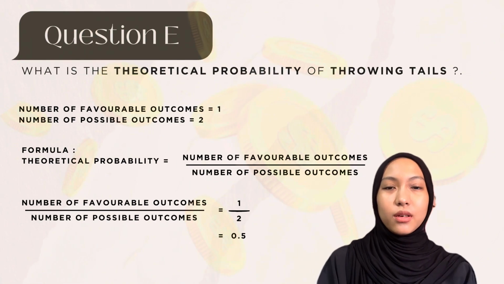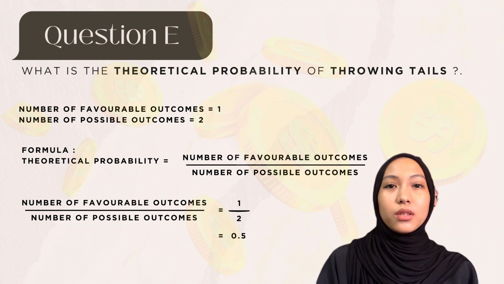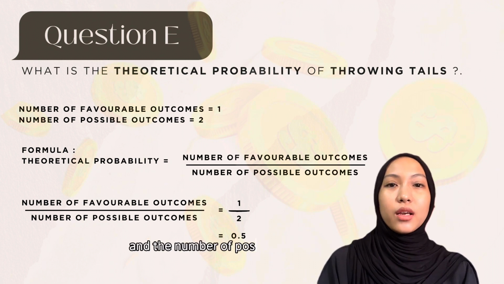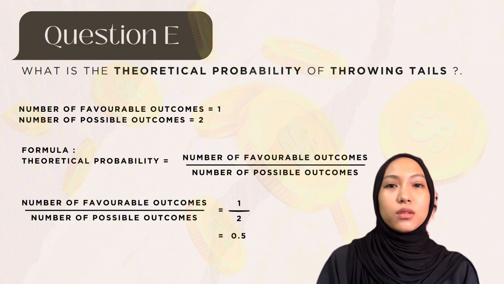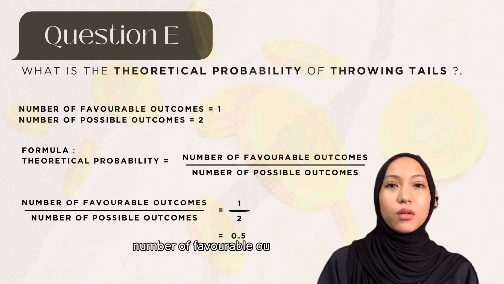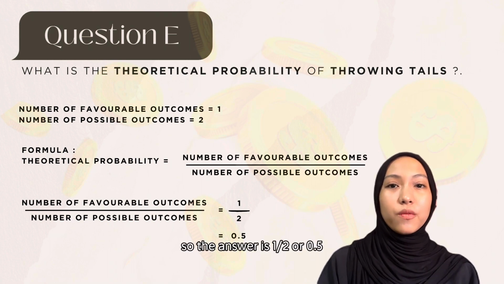Question E. What is the theoretical probability of throwing tails? As we know, the number of favorable outcomes is 1 and the number of possible outcomes is 2. The formula for theoretical probability is the number of favorable outcomes divided by the number of possible outcomes. So, the answer is 1 over 2 or 0.5.